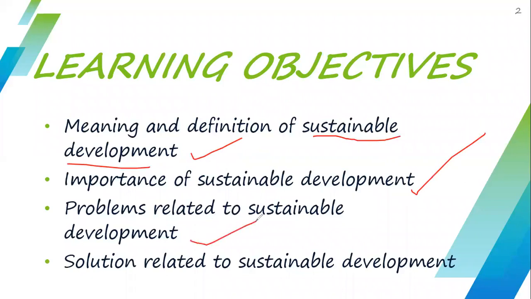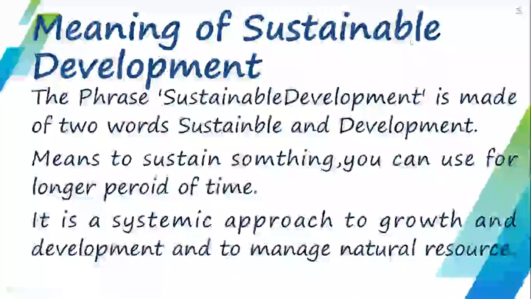It means when we try to implement sustainable development, which types of problems we face. And then, what measures we can take in order to implement sustainable development. These are the solutions for sustainable development. So these are the learning objectives of this session with which we are going to start.